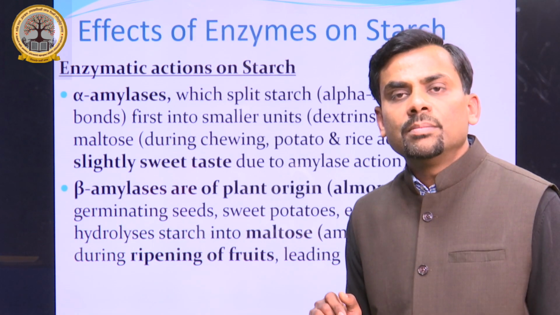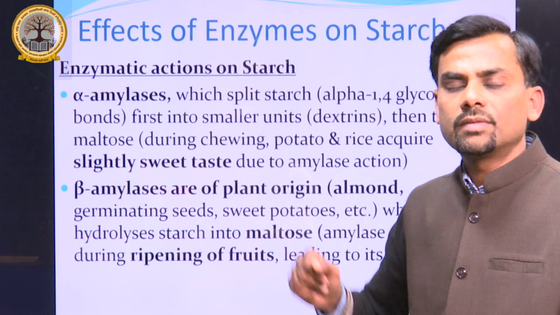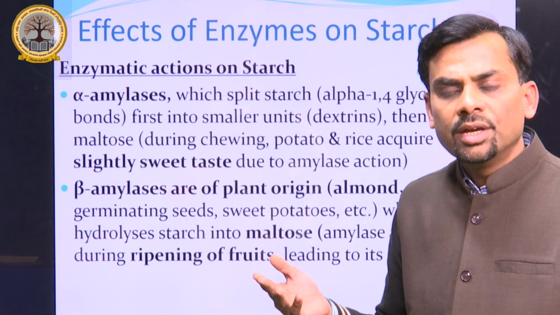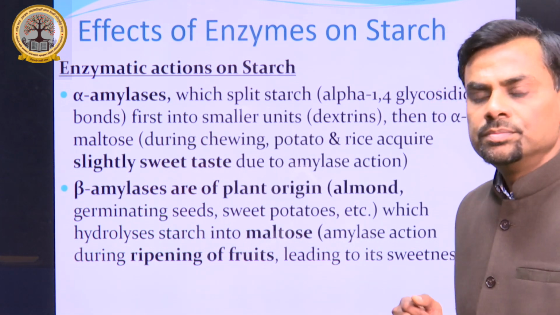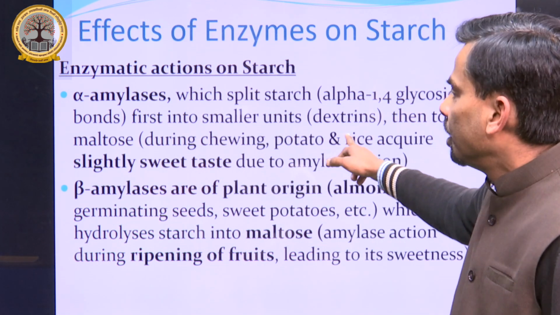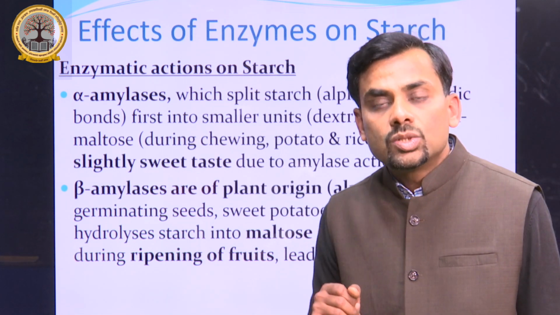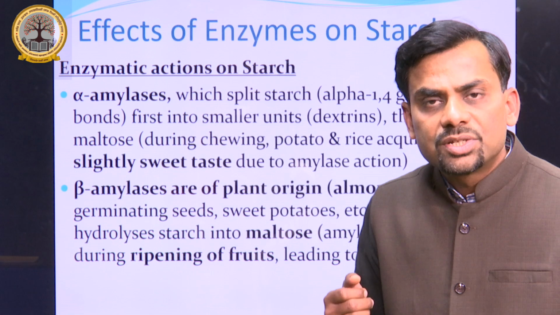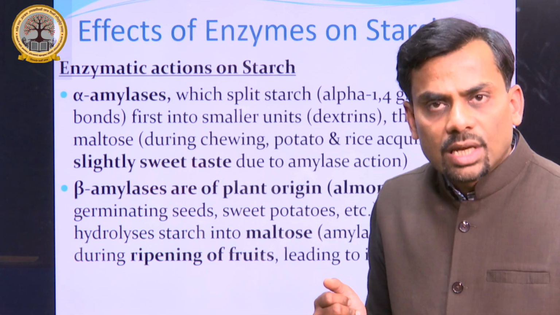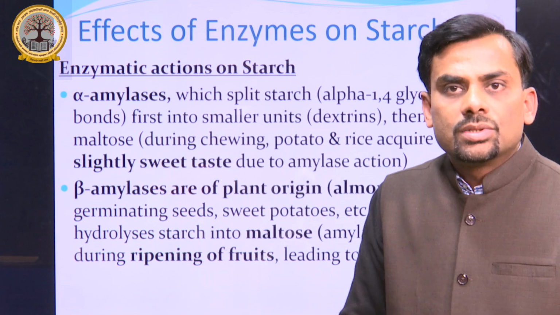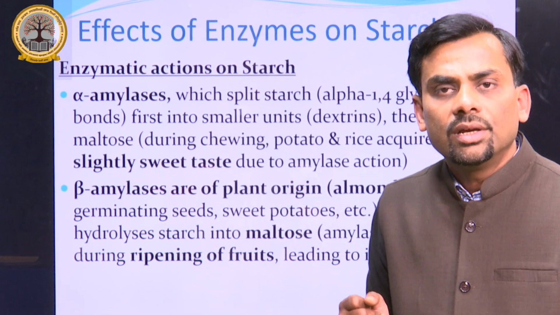Now what happens when an enzyme hydrolyzes starch? There are two types of amylases, alpha amylase in our body and beta amylase in plants. Alpha amylase breaks starch into smaller units, that is dextrin, and then further into maltose. This is the reason why we feel sweetness when we chew food containing starch. Starch is hydrolyzed by the alpha amylase present in saliva into maltose. This maltose is responsible for sweetness during chewing of starch-containing food.